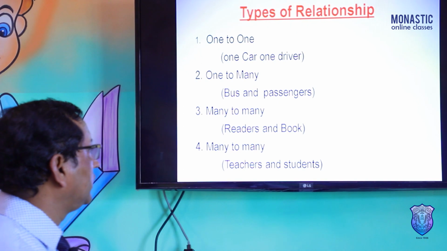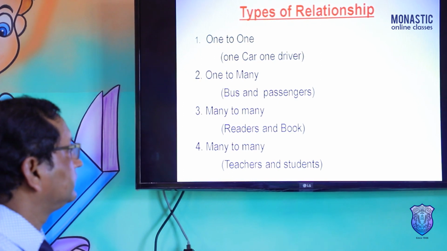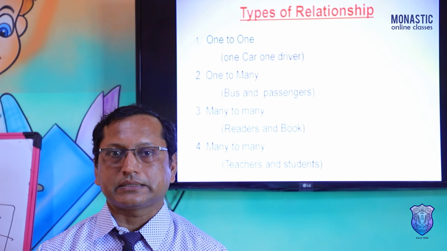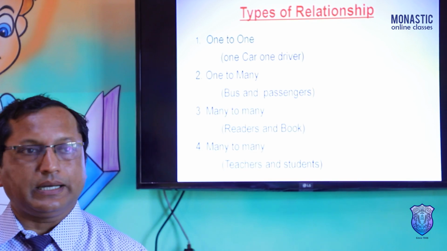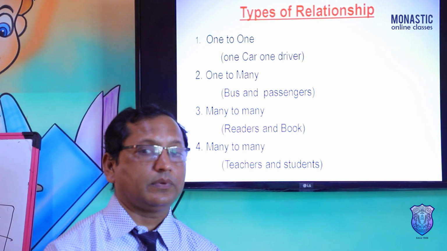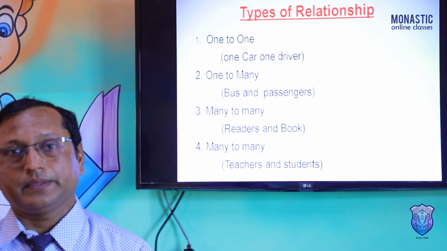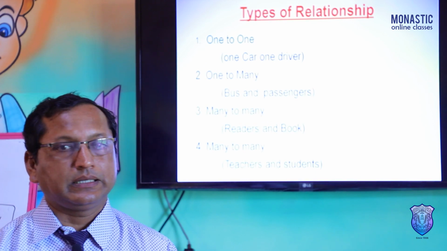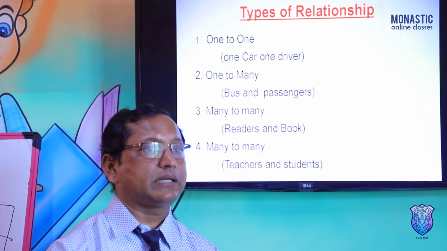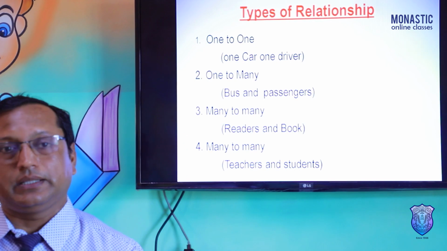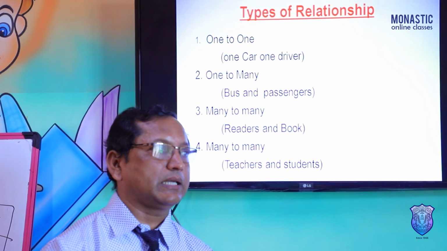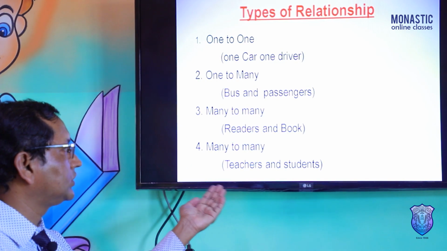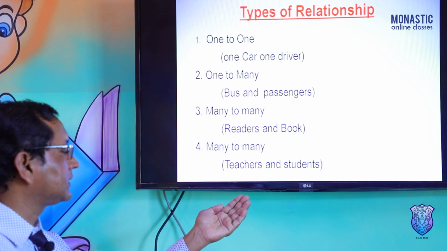Another is many-to-many. While teachers go to a regular class, if we talk about one period, that is a one-to-many relationship. But if we talk about the whole set of periods, then many different teachers go there in different periods, and in each class many students are there. So teachers and students is another example.